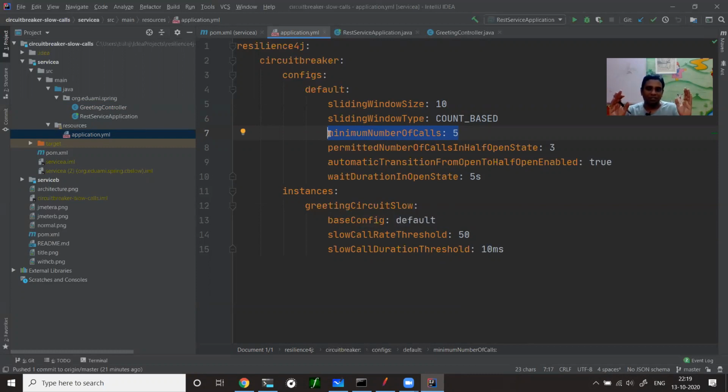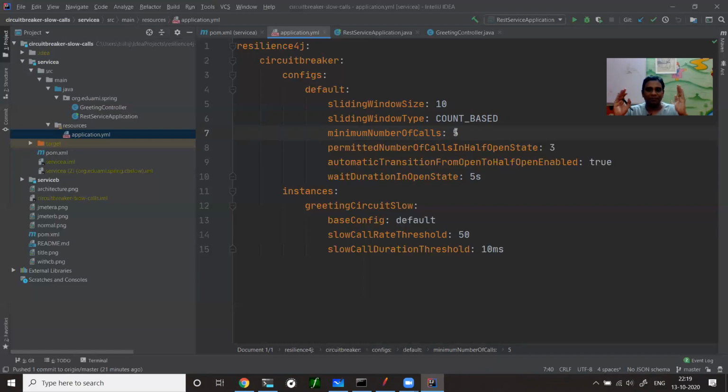The minimum number of calls to compute the threshold is 5. So I wait till 5 calls come, and come means come and respond both, and then compute. If out of 5 calls, 3 are greater than 10 milliseconds, the circuit opens. If 2 calls are greater than 10 milliseconds, that's fine, because 2 out of 5 means 40%. My circuit breaker rule doesn't apply there, so the circuit will still be in a closed state. So now you understood the minimum number of calls, then window size and window type.